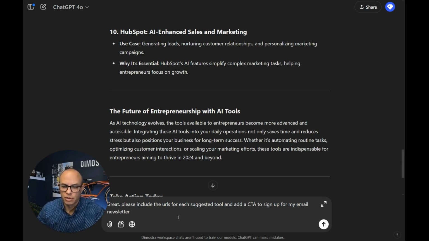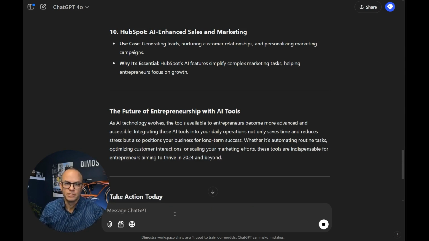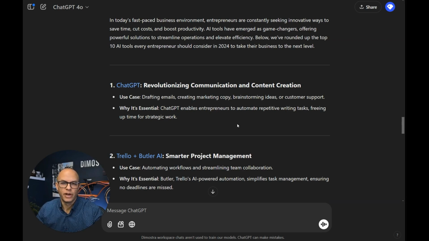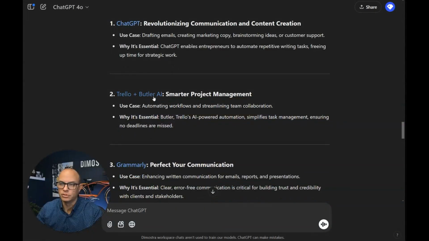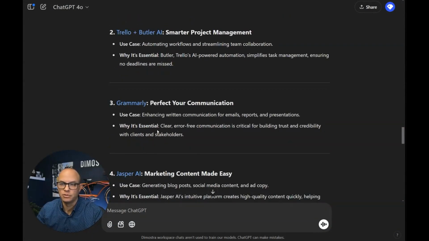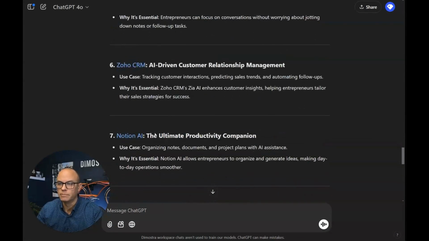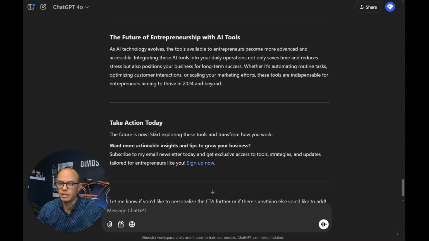So I'm going to give it this prompt here. Great. Please include the URLs for each suggested tool and add a CTA to sign up for my email newsletter. Let's see what it comes up with. Here's a revised version. Now it's included the URLs for each one of these tools. So you can click on this and it'll take you to the actual website for the company, which is great. Definitely streamlines the process for us here.